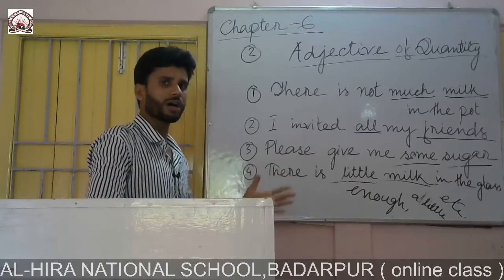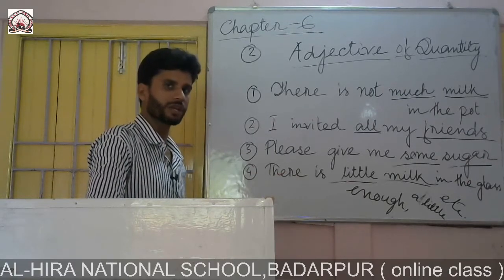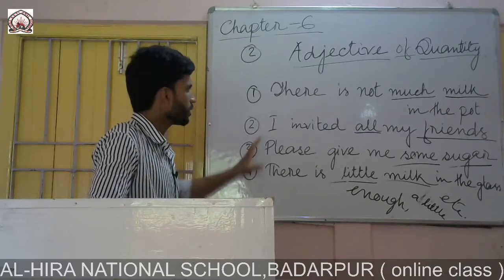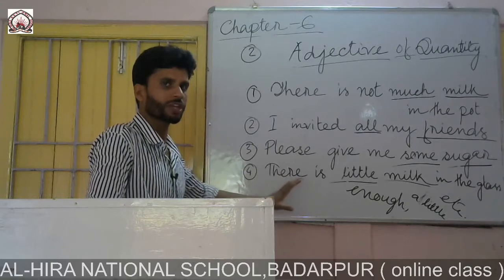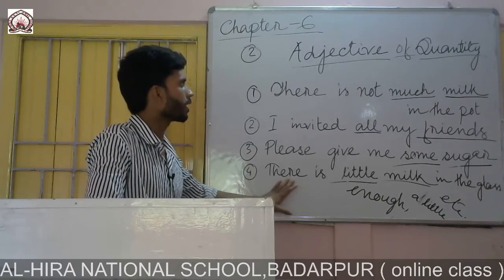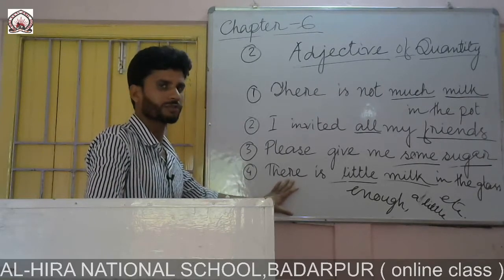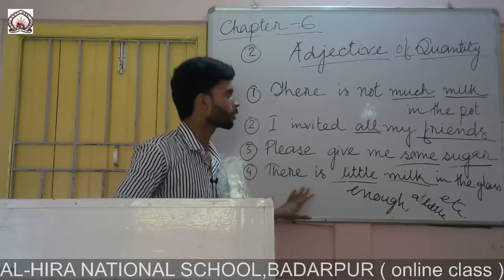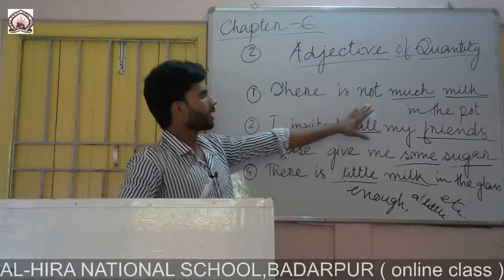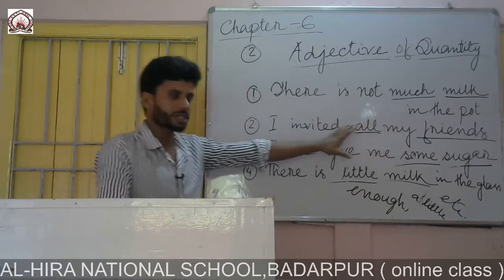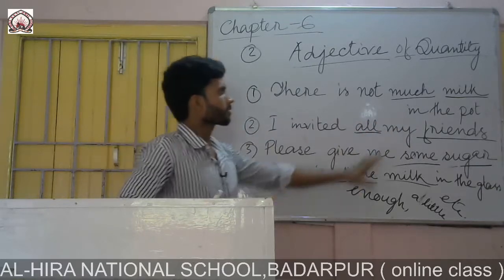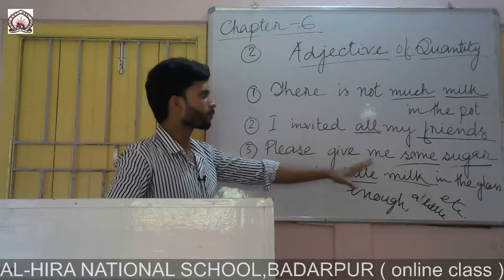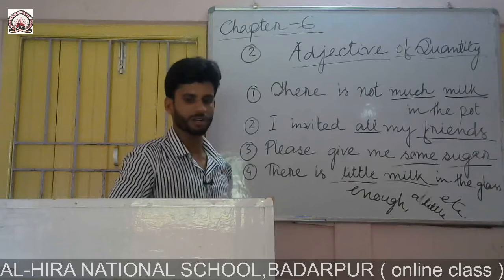If I go on writing examples, it will take much time. I have written 4, and from these 4 examples I am sure you can get the basic idea regarding adjective of quantity. You can see the adjectives here are describing the quantity of a definite noun. So they are adjectives of quantity.